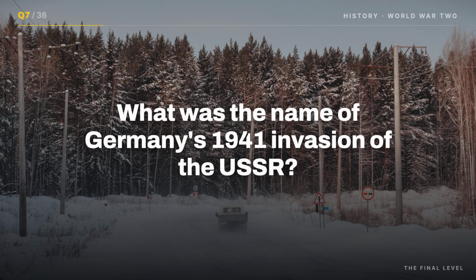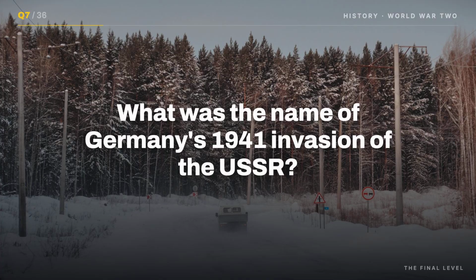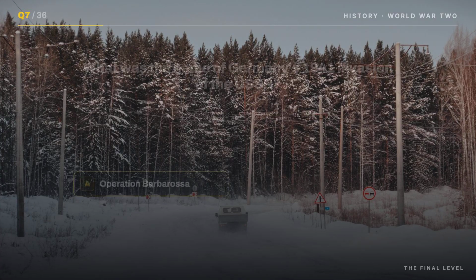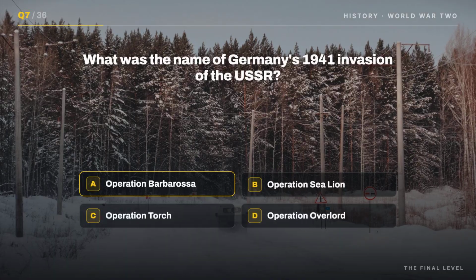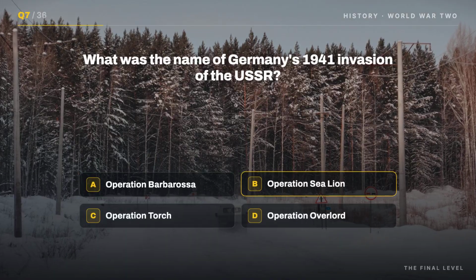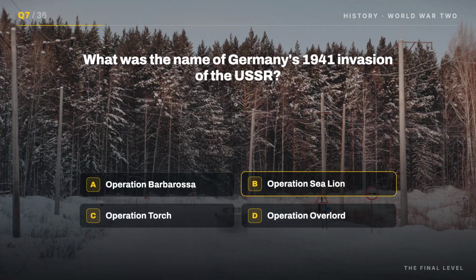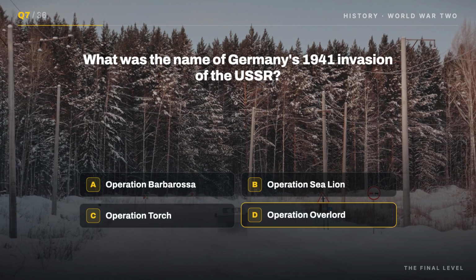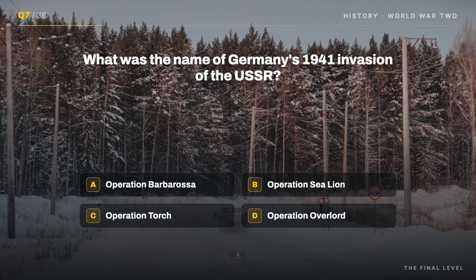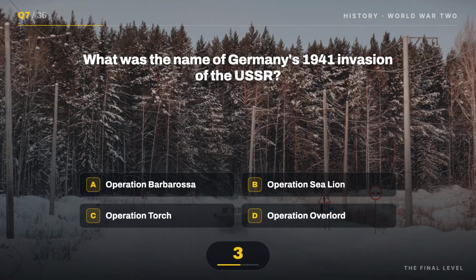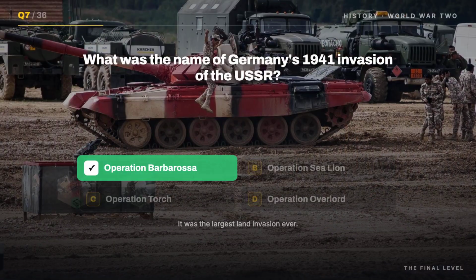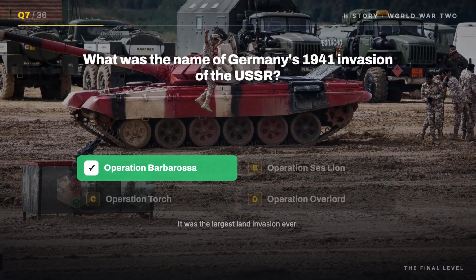Question 7. What was the name of Germany's 1941 invasion of the USSR? Your options: A. Operation Barbarossa, B. Operation Sea Lion, C. Operation Torch, D. Operation Overlord. It's A. Operation Barbarossa. It was the largest land invasion ever.